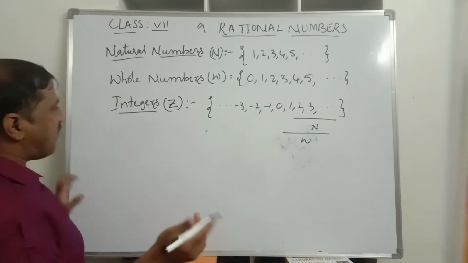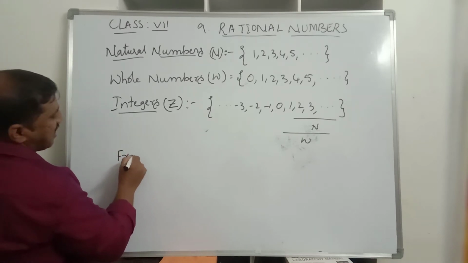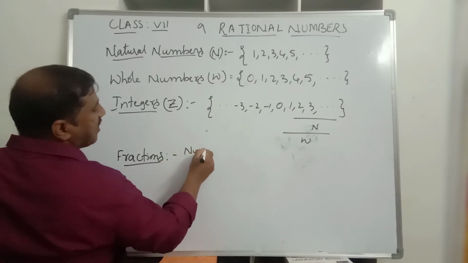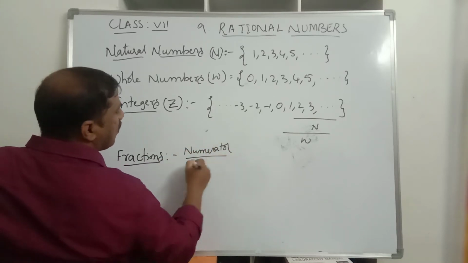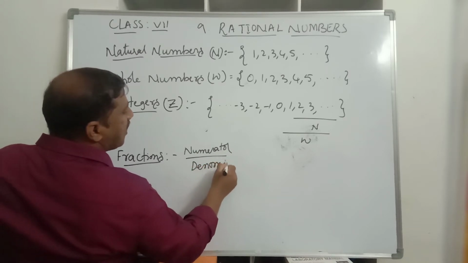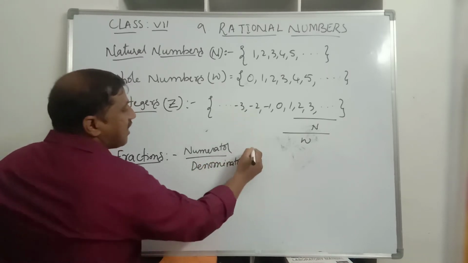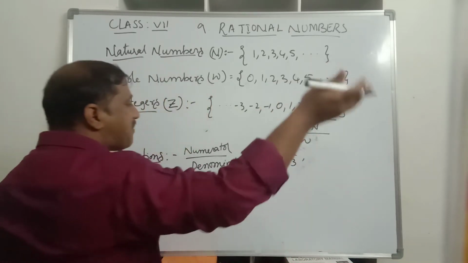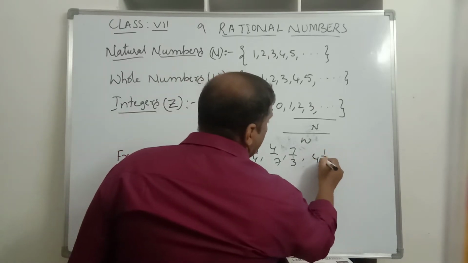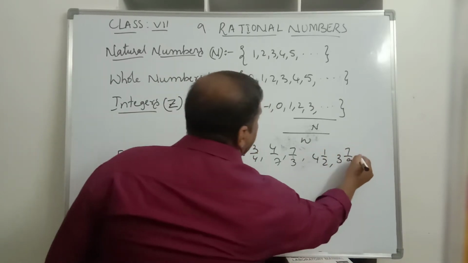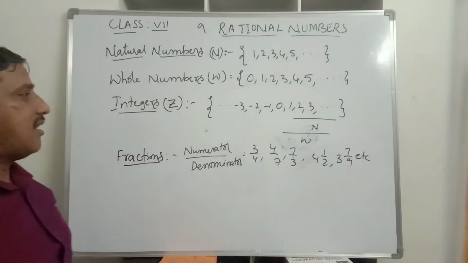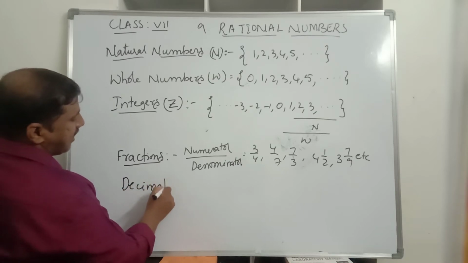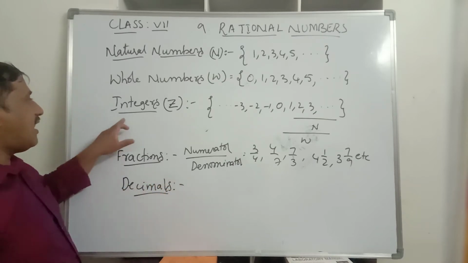Apart from this we studied one more type of numbers, that is fractions. Fractions contain what? Numerator and denominator. We studied fractions like 3 by 4, 4 by 7, 7 by 3, like this, and the other type of fractions, mixed fractions, 4 1 by 2, 3 7 by 9, and so on. Then the next type of numbers we studied is decimals.